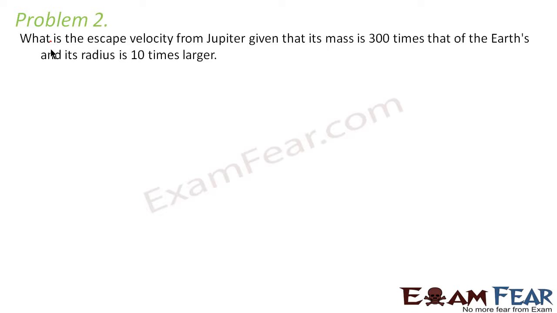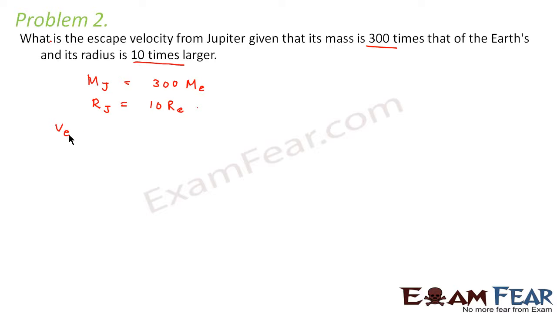It says, what is the escape velocity from Jupiter given that its mass is 300 times that of the Earth and its radius is 10 times larger? That means the mass of Jupiter is 300 times the mass of the Earth, and the radius of Jupiter is 10 times the radius of the Earth.